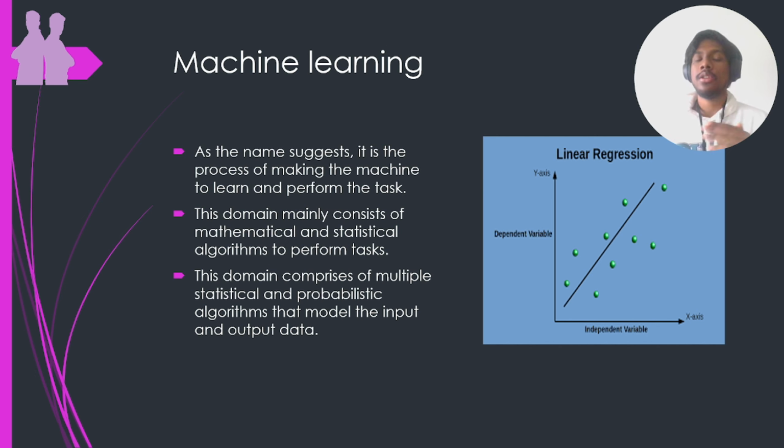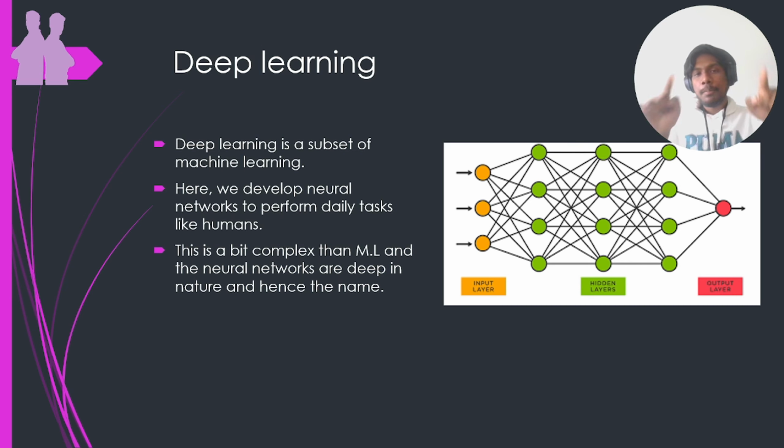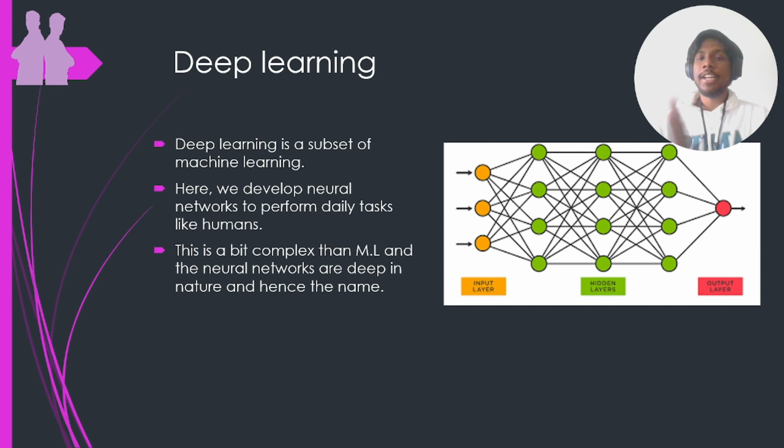If you understand this, then you can stack up your blocks and increase your understanding and skill sets in AI. So the next one is deep learning. Deep learning is a branch, or a subset, of machine learning. Machine learning is of broader scope, and deep learning is a specific case of machine learning. Why is it a specific case? Because it follows the same ideology of machine learning, where you train mathematical algorithms to do a specific task. Here the algorithms are neural networks.